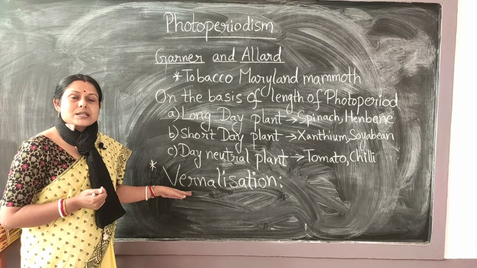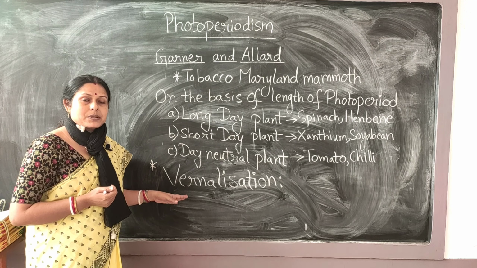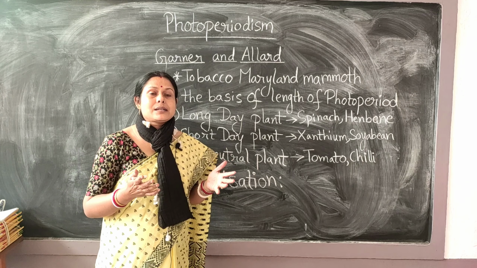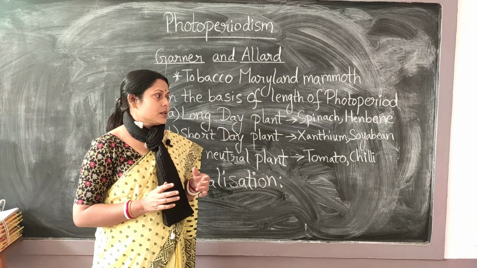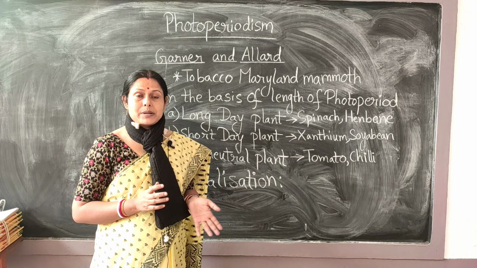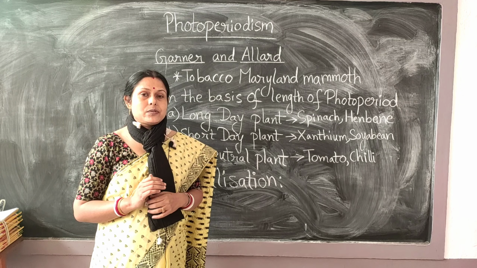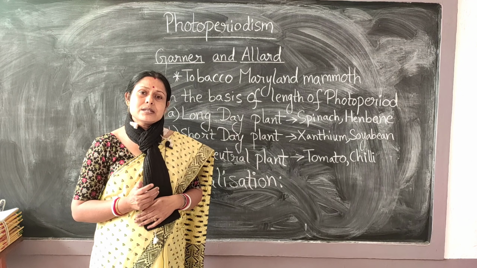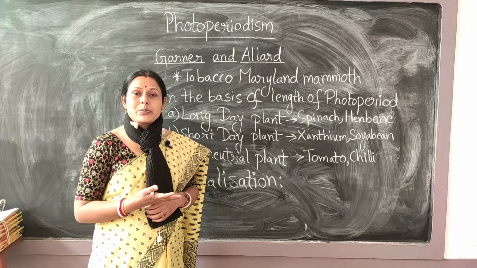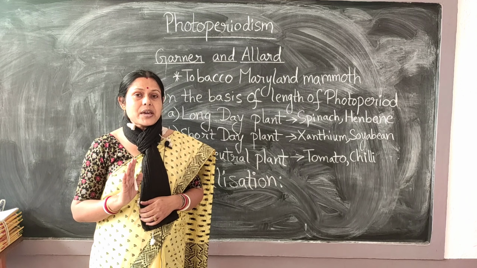The last topic which has been discussed under plant growth and development is vernalization. Now, what is this vernalization? Even if plants like long day plant, short day plant or day neutral plant are getting the exposure of light which is required for them to flower, it has been noticed that some plants still don't flower, even with the proper period of exposure to darkness or light.